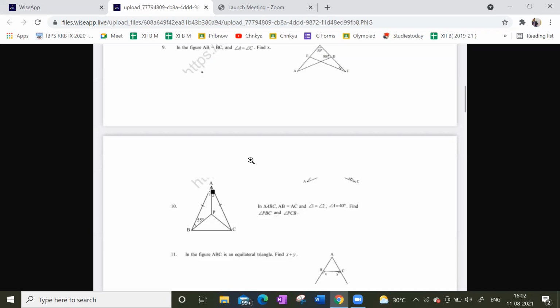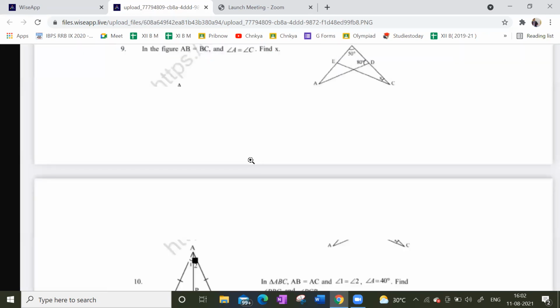See here. Basically, ninth question, the figure: AB is equal to AC given, AB is equal to BC given, and angle A is equal to angle C given. What is the X value? Simple, no? Yes, sir, but simple. So 80 only, no, sir? X is equal to... Guys, how many have to solve this question? Ninth one. Angle A is equal to angle C here.